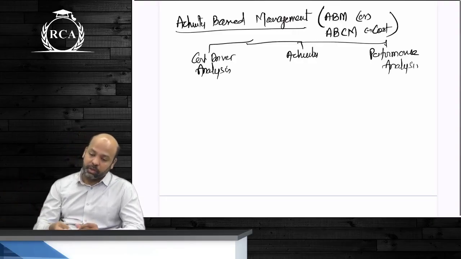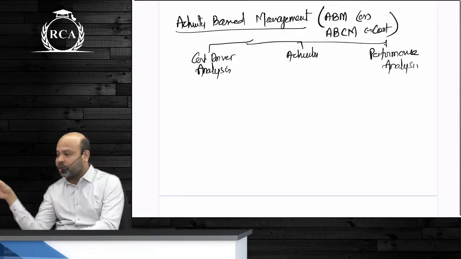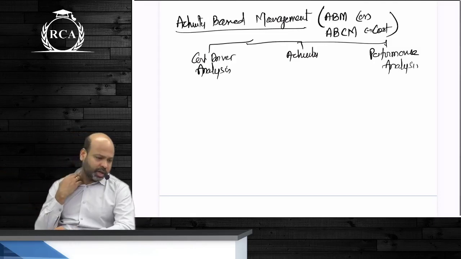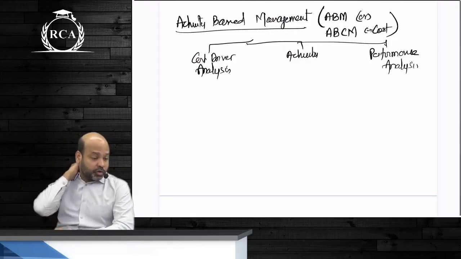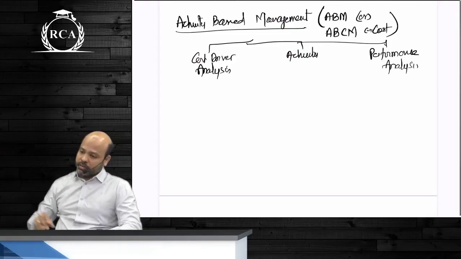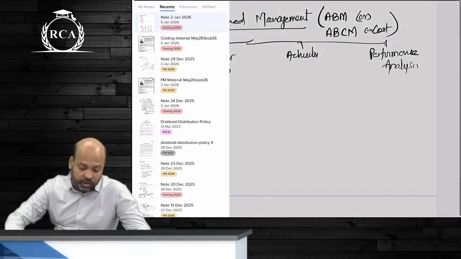This is the most important thing in organizations. If you're using a wrong factor for the purpose of evaluating the performance, there's absolutely no sense in undertaking that performance analysis. So what should determine that a particular activity has been performed well or not? Meaning, you can say key performance indicator. So what should be used for the purpose of that performance analysis is what you undertake under the third one. Are we clear? All of these three come under activity based management. This will help an organization in reducing the overall cost.